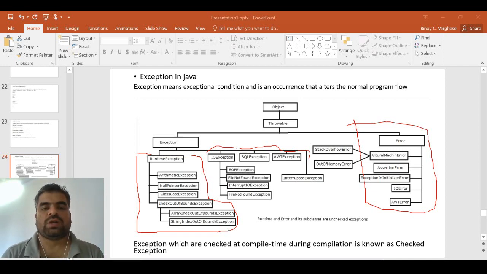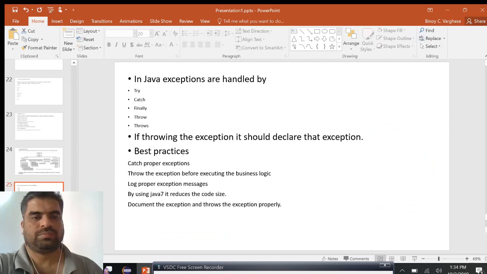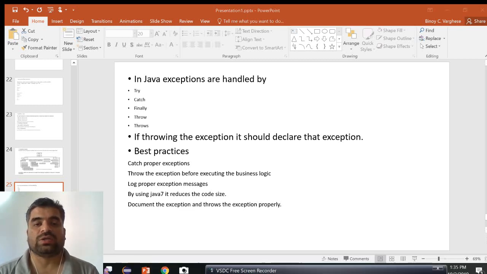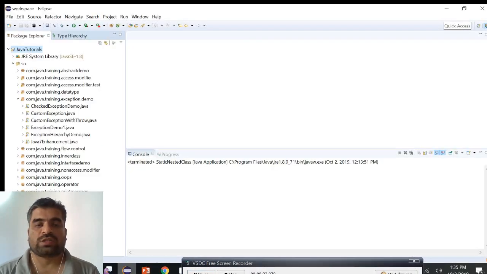How can we handle those exceptions? In Java, exceptions are handled by the try, catch, finally, throw, and throws keywords. So how are these keywords used for exception handling? We can use one of the examples.